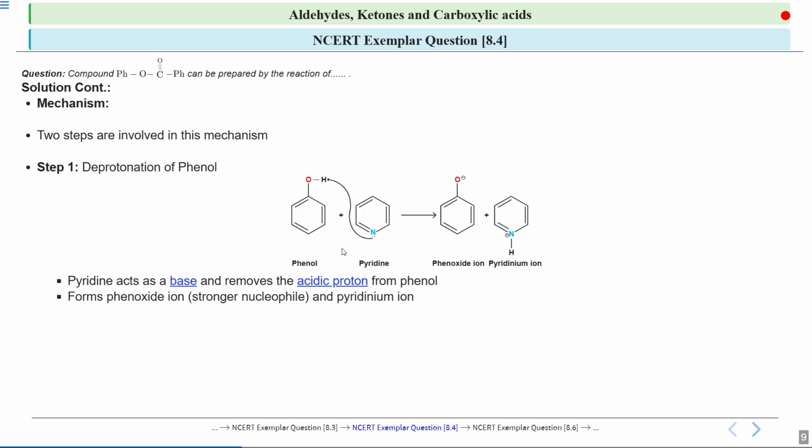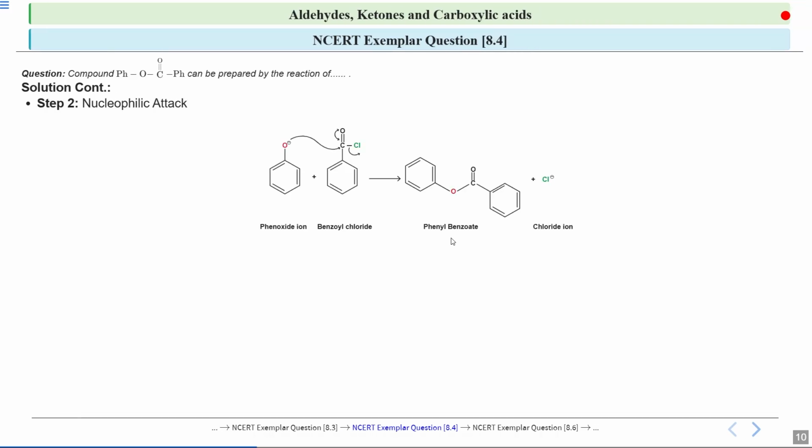As a result, we form a phenoxide ion, which is a much stronger nucleophile than phenol. At the same time, the pyridine becomes a pyridinium ion by accepting a proton. Now you will see that the phenoxide ion which is formed is able to attack the next reactant.